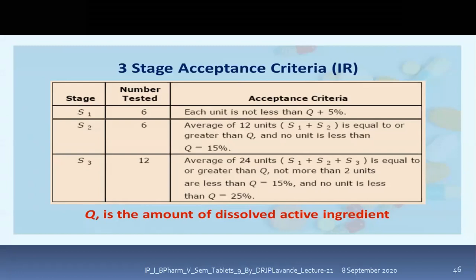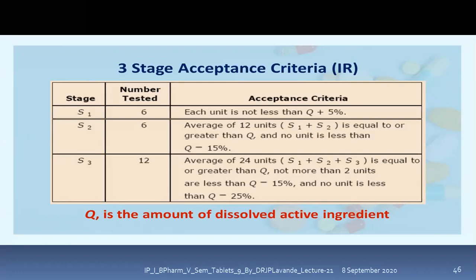Now S1 consists of selecting 6 tablets. These have to be placed into the apparatus, and each unit should be not less than Q plus 5%. So what is Q? Q is nothing but the amount of dissolved active ingredient. Now if this criteria is not met, then again we have to go for the S2 criteria, where again 6 units are tested.